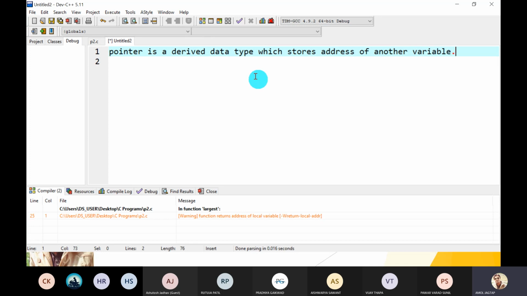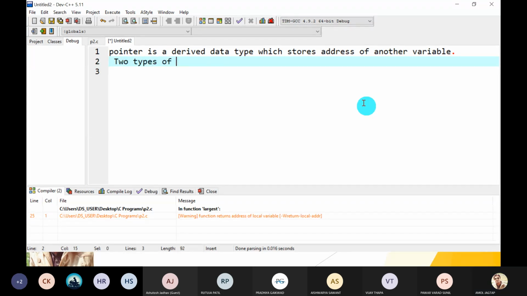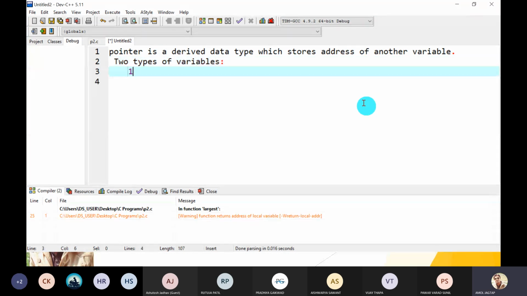So what is meant by the pointer? A pointer is a derived data type which stores the address of another variable. In C language, there are two types of variables. The first type is called a value variable.